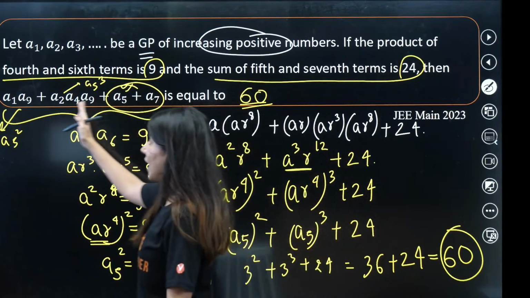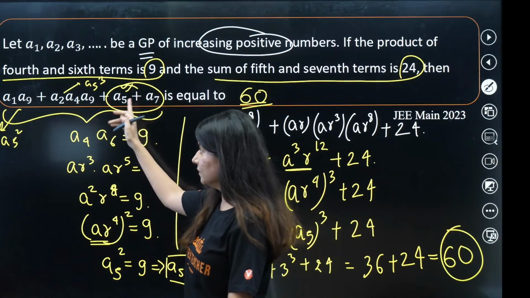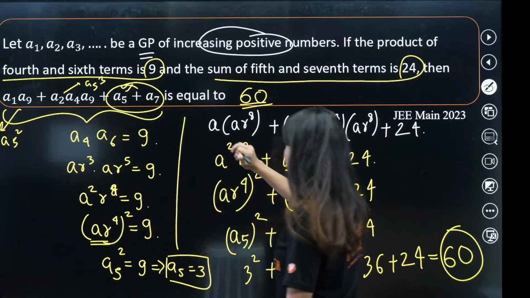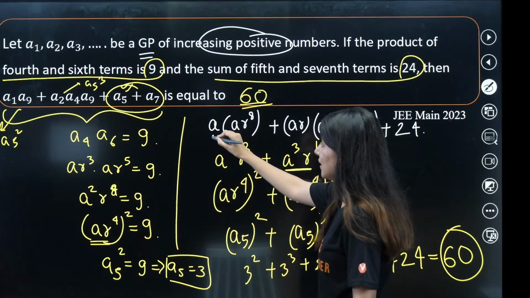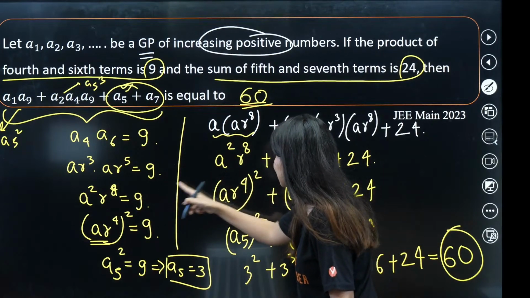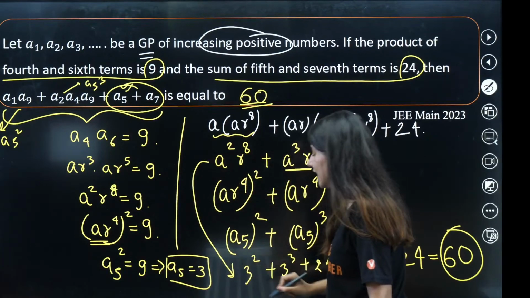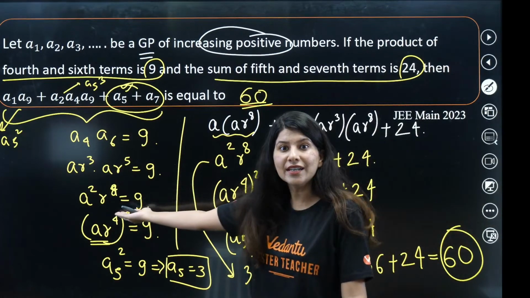Now have a look at this particular expression whose value you need to calculate. This is a1 into a9. What about a1 into a9? This is your a1 into a9. If you solve it, you again realize that this is nothing but a square r raised to power 8, which is nothing but what? 9 directly. You have already calculated this, right?